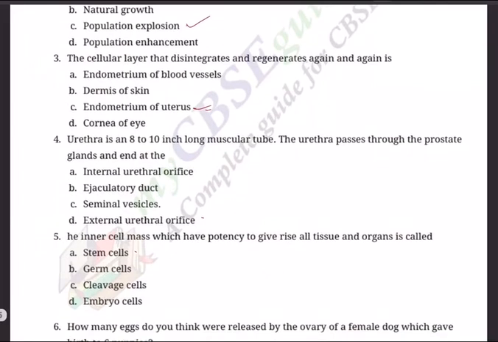Question 4. The urethra, that bag like urethra, is an 8 to 10 inch long muscular tube. The urethra passes through the prostate gland and ends at the internal urethral orifice, ejaculatory duct, seminal vesicles, or external urethral orifice. Yes, this should be the answer.